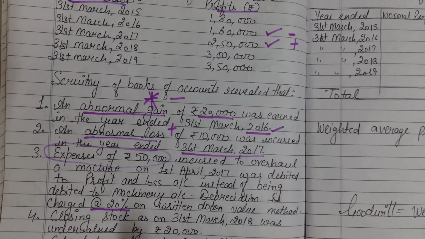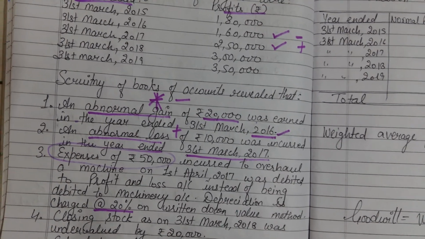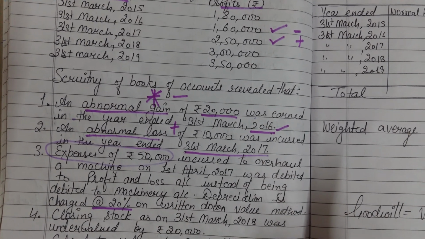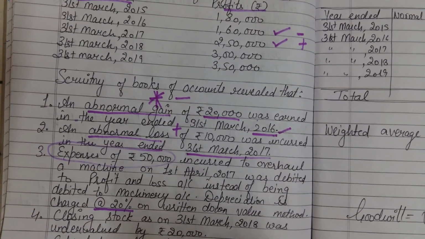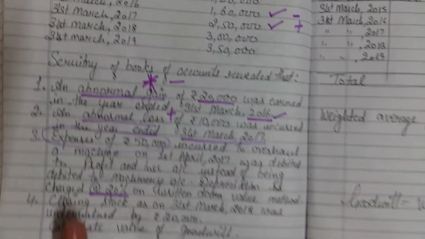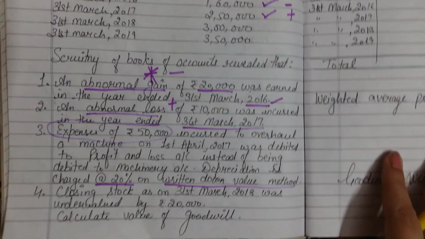I had already explained this point in the previous example. Now I am again going to describe this because it is different from the previous one. And the depreciation is to be charged on the written down value method.